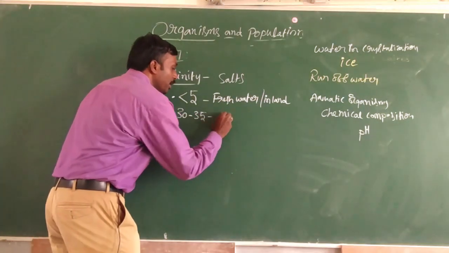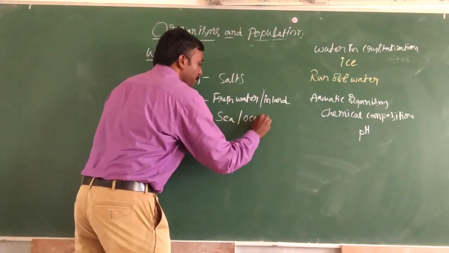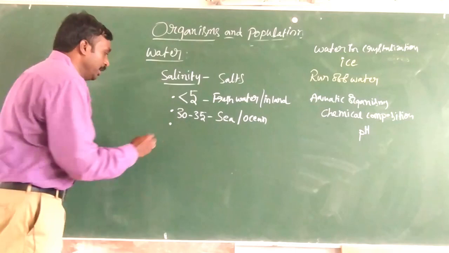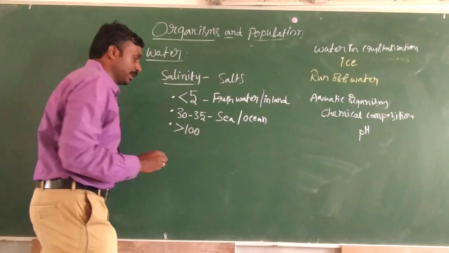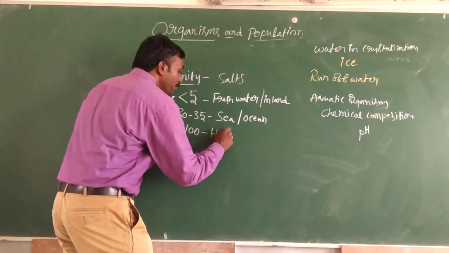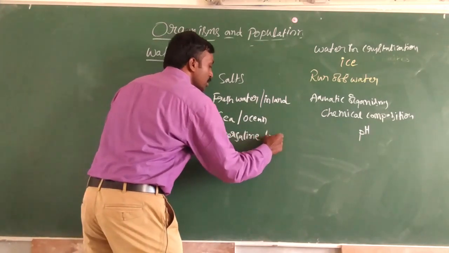30-35% in marine waters like the sea or ocean. And greater than 100% in hypersaline lagoons.